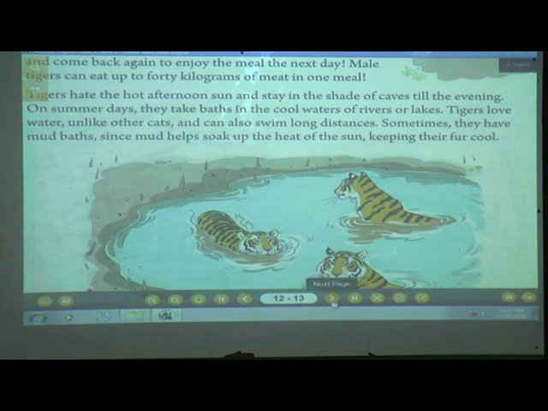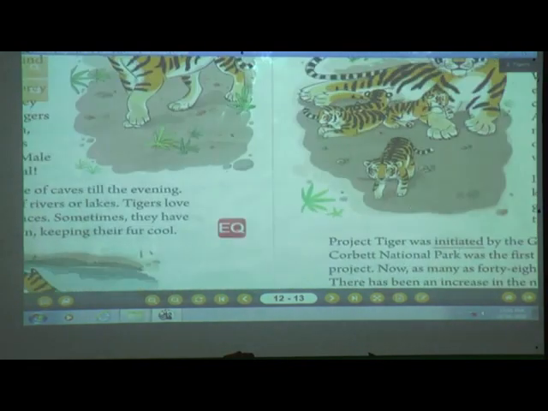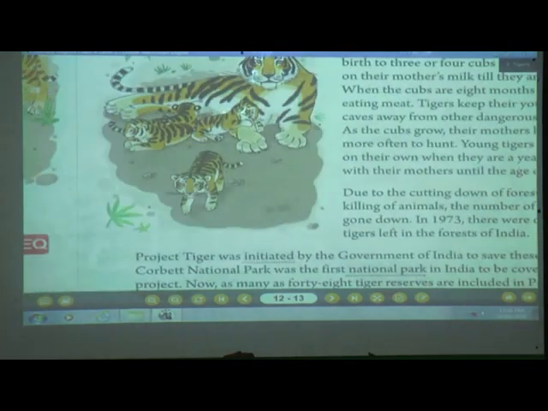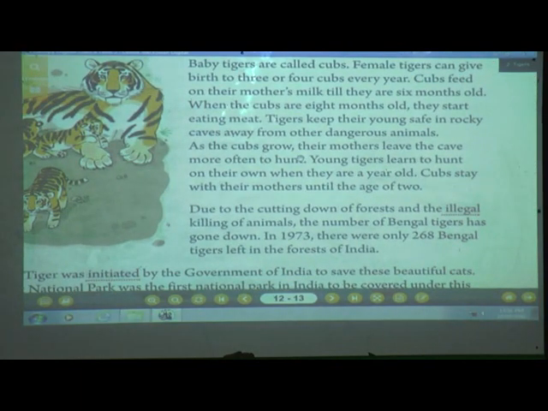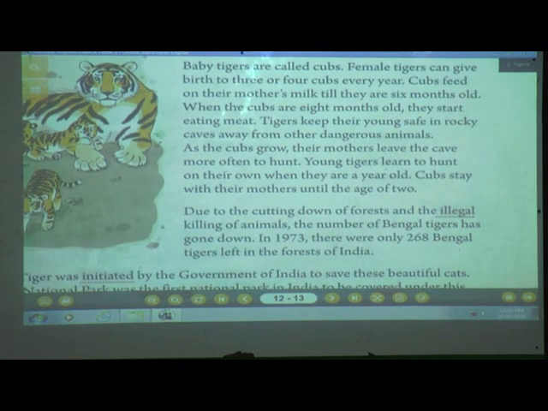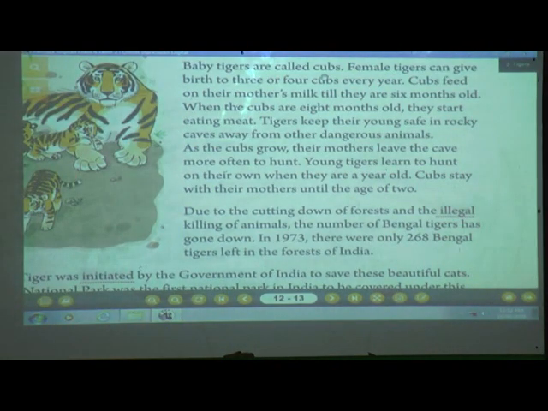Okay, so now we'll come on to the next page. That is page number 13 on the top. So this was all in these two pages, 11 and 12, we have seen all about tigers. Now we will see about their babies. Baby tigers are called cubs. Can you see in this picture? The small cubs are there. Yes, so what are they called? Baby tigers are called cubs.